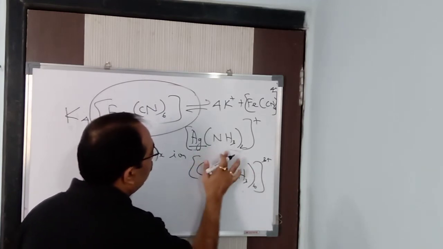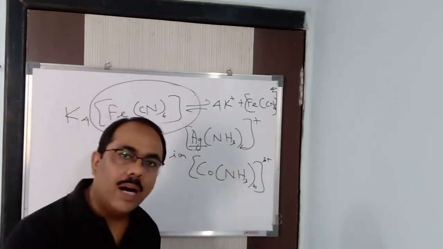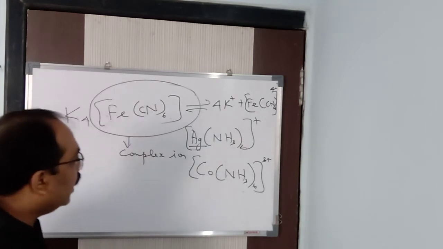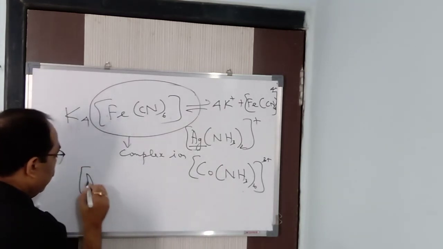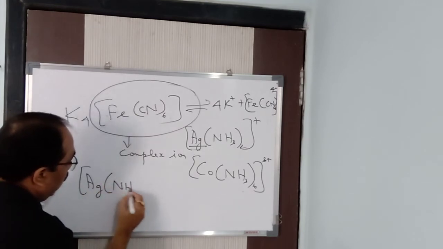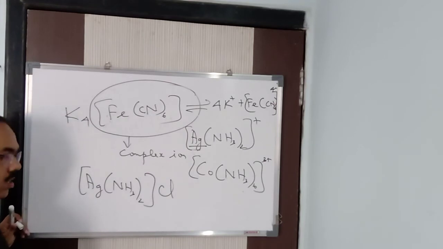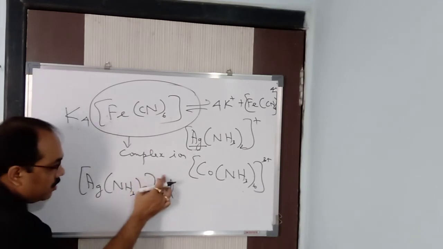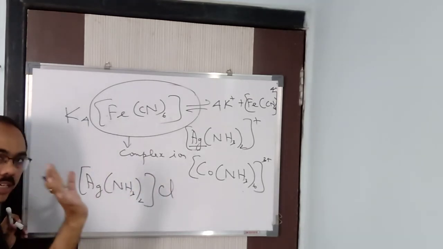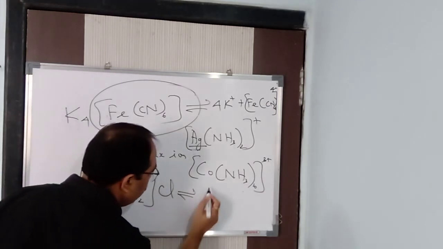And moreover, you will not get a complex ion independently. You will be getting a compound along with this complex ion. For example, you will be getting this compound [Ag(NH3)2]Cl. This is a compound you will get. Now you know that when it dissociates, it gives this plus and Cl minus. Now, got it? How is this plus charge coming? Because when it dissociates, it will give you what?